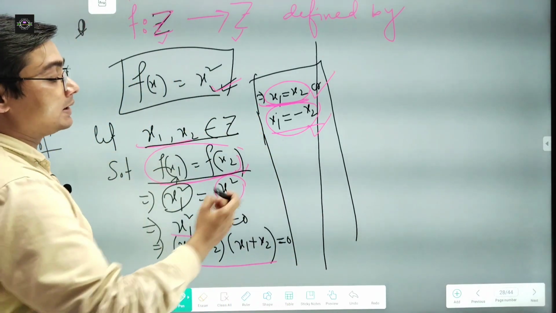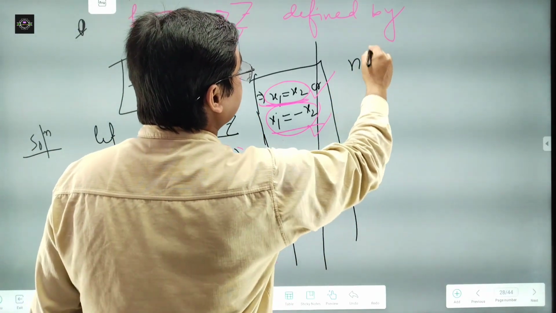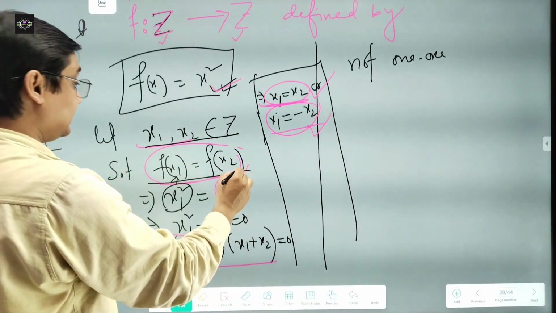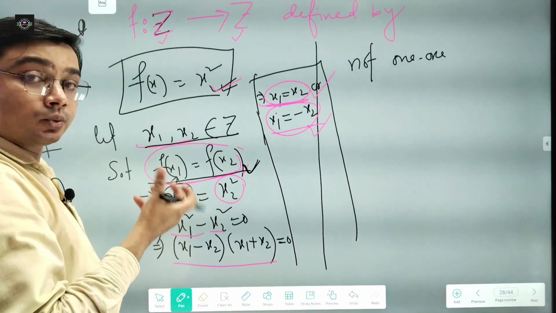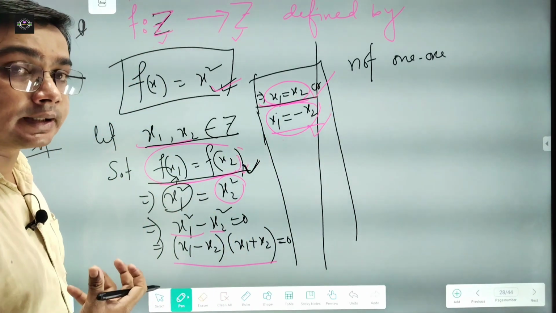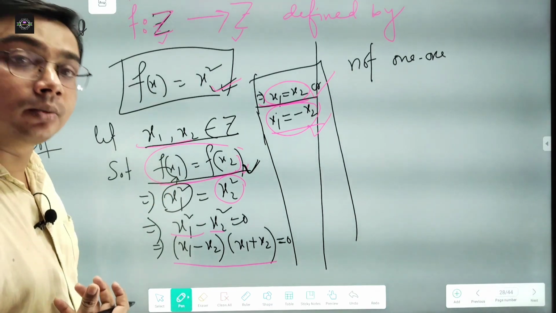That means this function is not one-one, because to be one-one, when we choose these, always x1 equal to x2 should hold. Then only this function will be one-one.